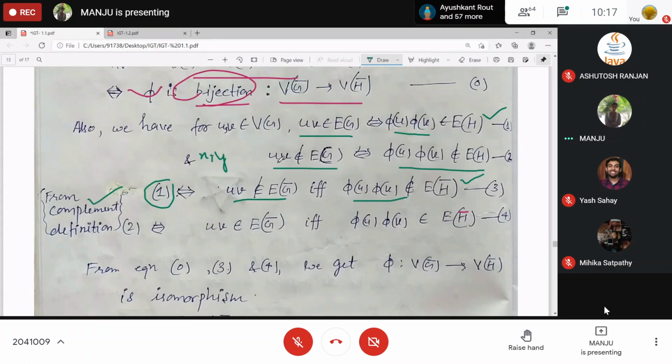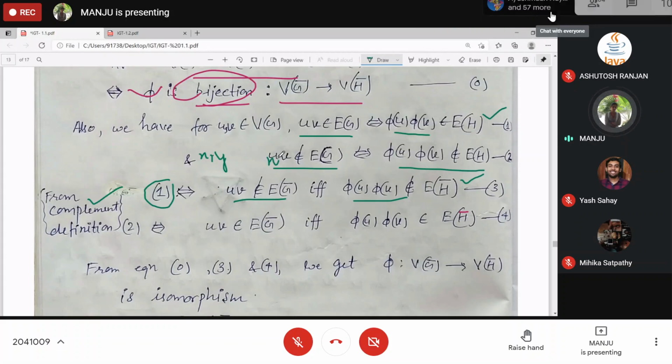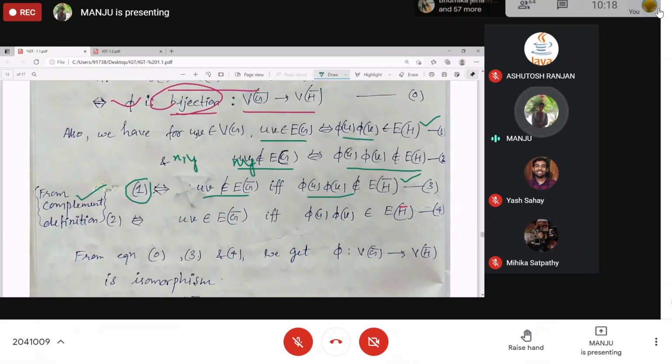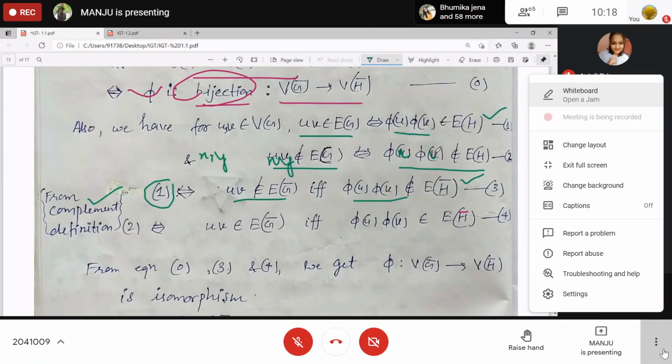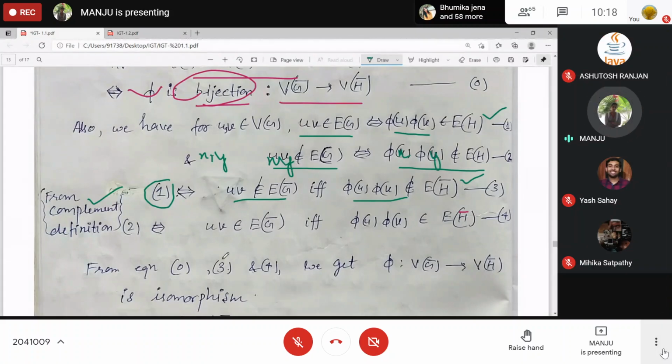Then this second condition, where they are not adjacent, you can just take X, Y and phi X, phi Y. Then XY will be adjacent in G complement if and only if phi X, phi Y will be adjacent in H complement.